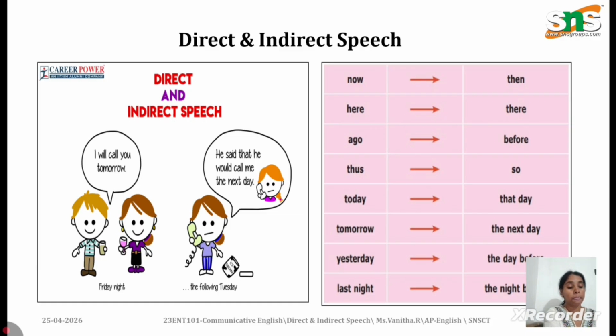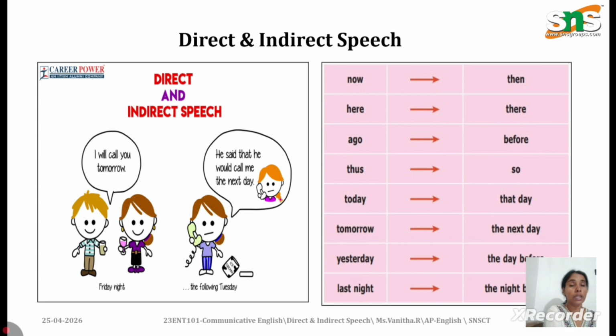And then coming to another thing that you should remember when you change direct speech into indirect speech is the change of modal verbs. As I have mentioned in the example which tells about the time and place words, there we had will and we used would in indirect instead of will. So likewise, can becomes could and may becomes might.